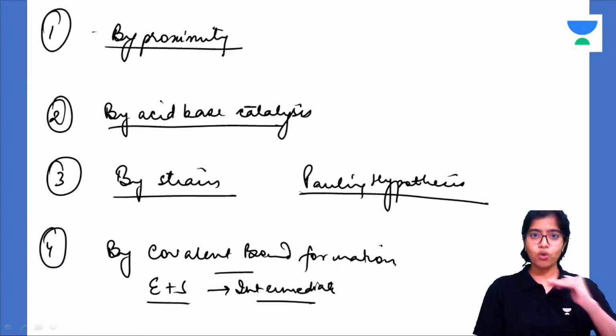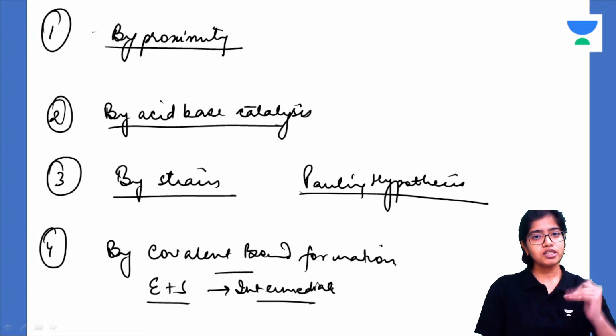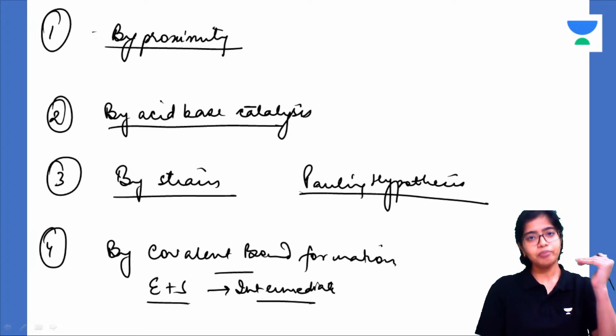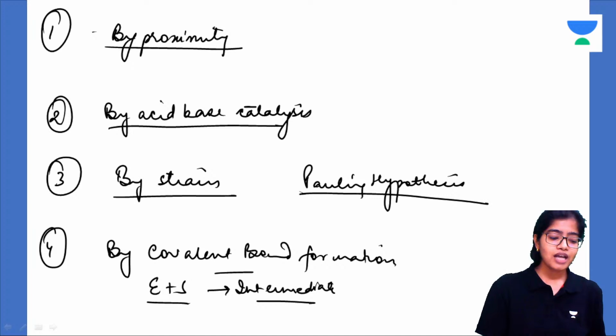There is a threshold of energy that has to be crossed. So this activation energy is that much energy that will help it in crossing the threshold. So this intermediate has a lower activation energy, so it can very quickly and efficiently move towards forming the product.